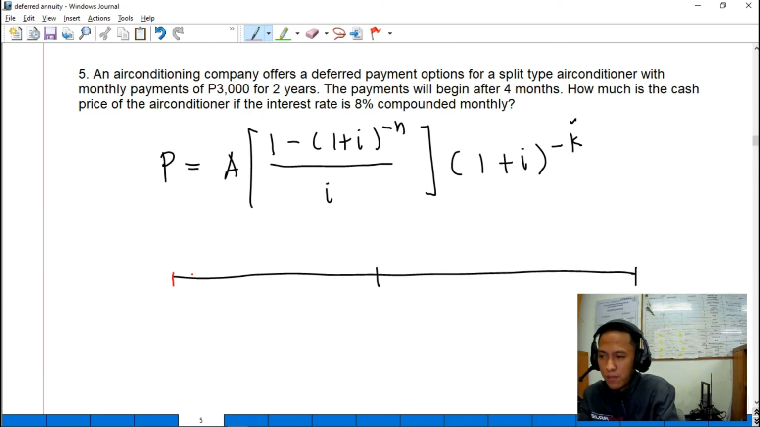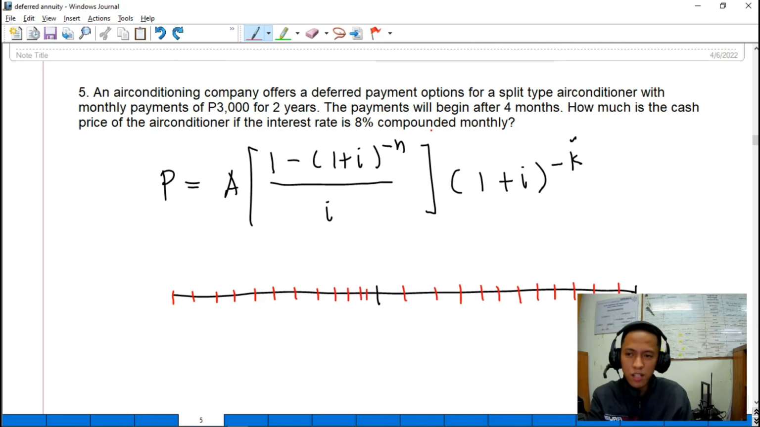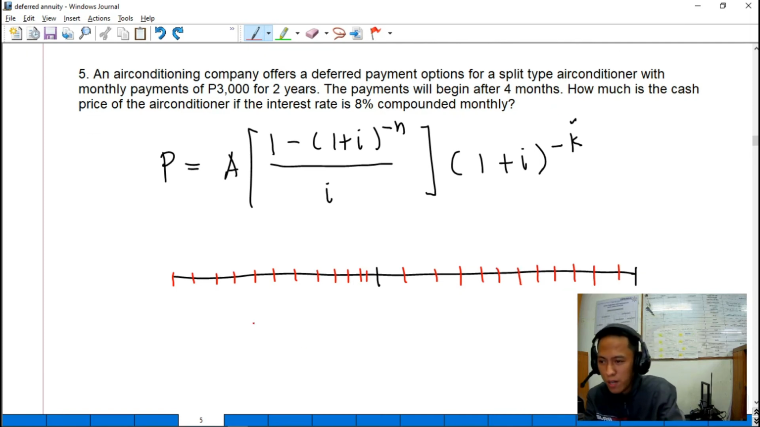Okay, monthly. So we have here 1, 2, 3, 4, 5, 6, 7, 8, 9, 10, 11, 12. So it is stated in the problem that the payment shall begin after 4 months. So dito siya nagbayad. We have here 1, 2, 3, 4. So this is the time wherein dapat magbayad.